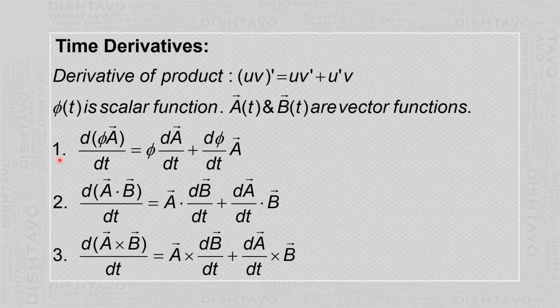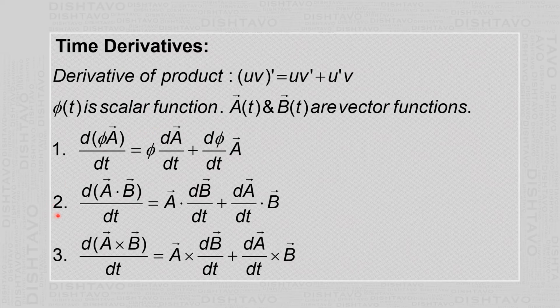This formula we are going to use for the time derivatives of the product of functions. The first one is the time derivative, d by dt of phi into vector A. Phi is a scalar function and vector A is a vector function, and by using the derivative of a product, it is the first function into the derivative of the second function plus the derivative of the first function into the second function.